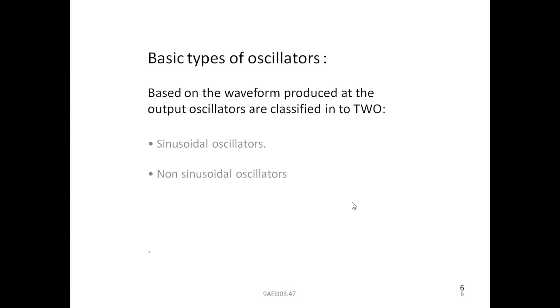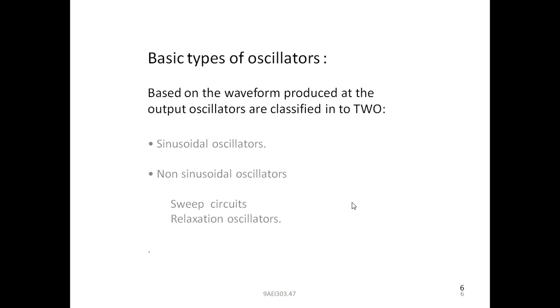The sinusoidal oscillator generates sine waves as well as cosine waves. As your mathematical equations consist of sine theta and cosine theta, these are the two signals which are generated by the sinusoidal oscillators. Another one, non-sinusoidal oscillators.